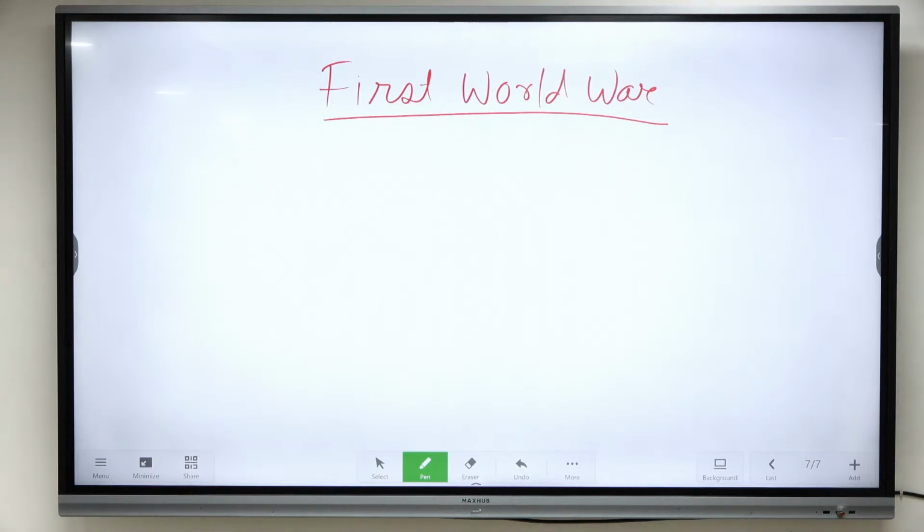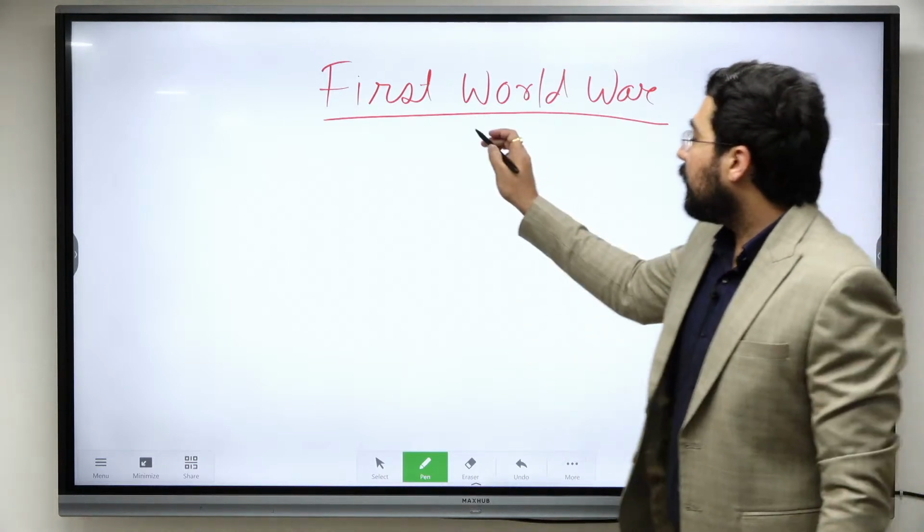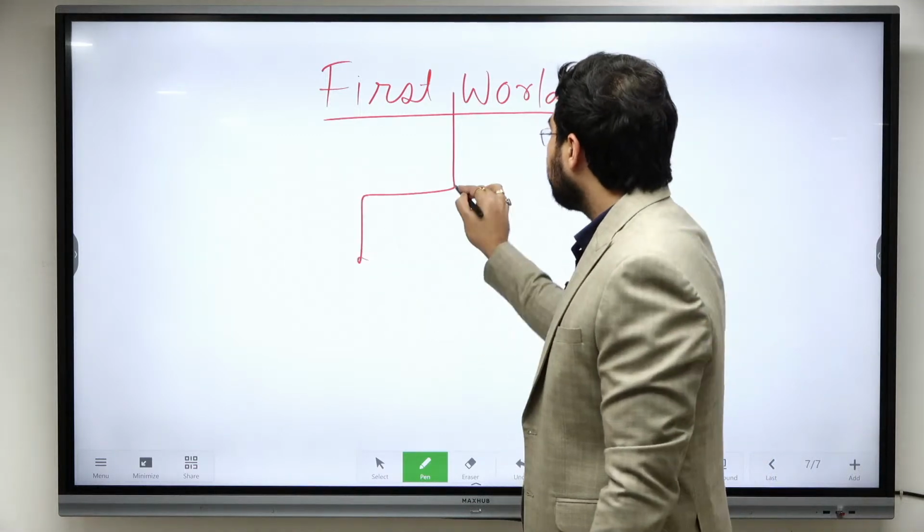Okay, we know the best book for world history is going to be Ranjan Chakrabarty. For covering historiography, you just read this book. It covers a lot of important topics. Anyway, so First World War, it was fought between two powers.